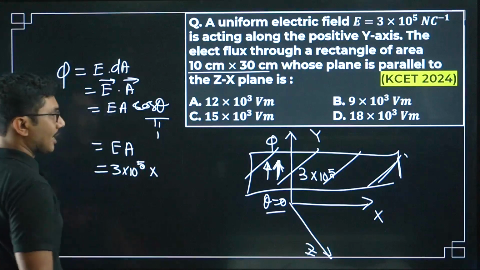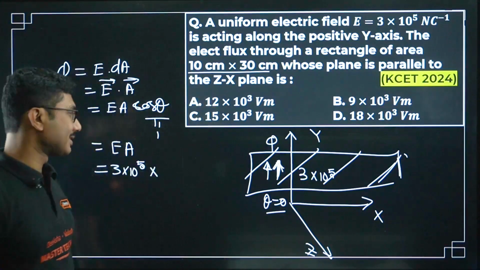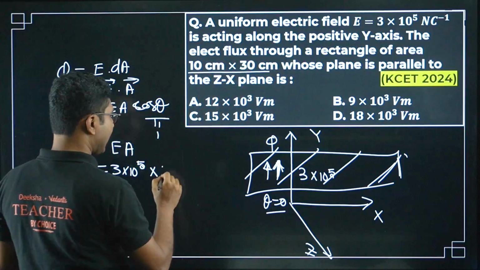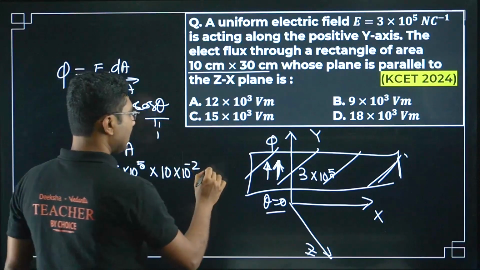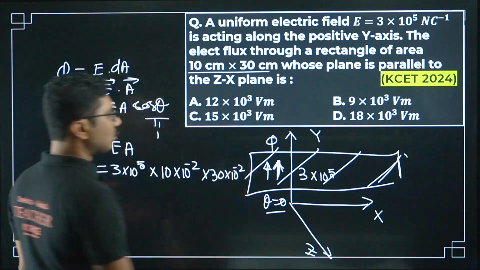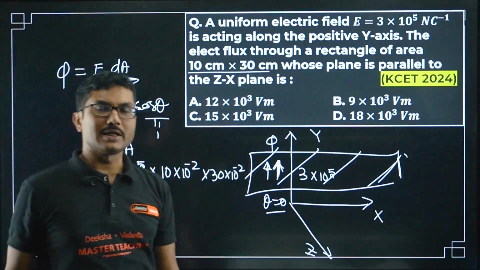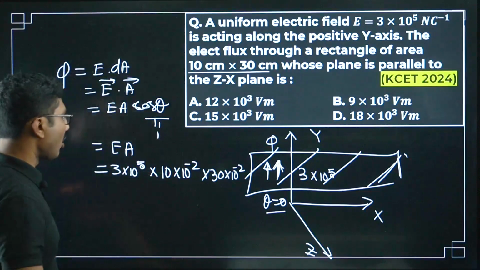And what is the area? Now be careful, here area is given in centimeters into centimeters. So 10 into 10 to the power of minus 2 meters into 30 into 10 to the power of minus 2 meters. So both centimeters must be converted into meters so that you don't get the wrong answer.